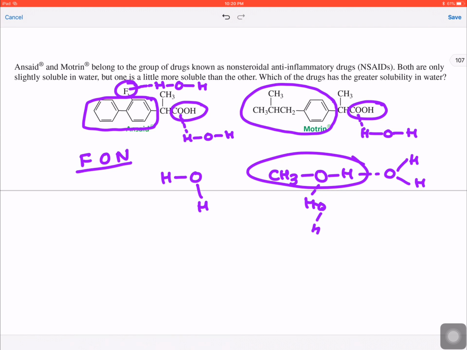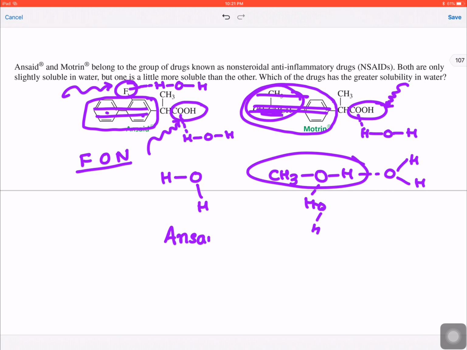So in the case of Ansaid, there are two hydrophilic parts, that is one fluorine and the other this carboxylic acid. But in the case of Motrin, there is only one hydrophilic part that will attract towards the water and form hydrogen bonds. So we can clearly say that both are slightly soluble because both have a large number of these hydrocarbon chains, that is the isobutyl here, and these are two phenyls. But Ansaid will be comparatively more soluble than Motrin, because there are more sites where hydrogen bonds can be formed. Thank you.